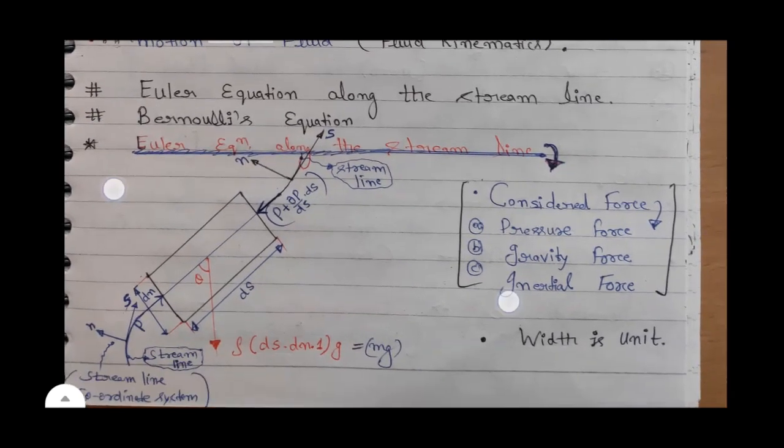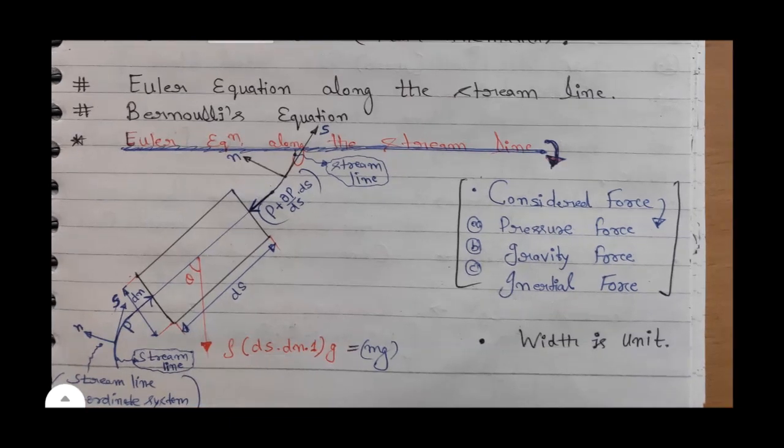You can see here we have a streamline. At the bottom left hand side a curve is shown, then an inclined straight blue line, and again a curve, which shows the streamline.